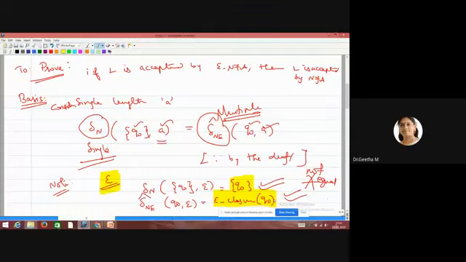The next length is 1. So you can consider the single length string A. You can name the string anything; the name of the string here is A. On one side, delta n of Q naught comma A. On the other side, delta n of Q naught comma A usually follows, but on the NFA side, the single transition is